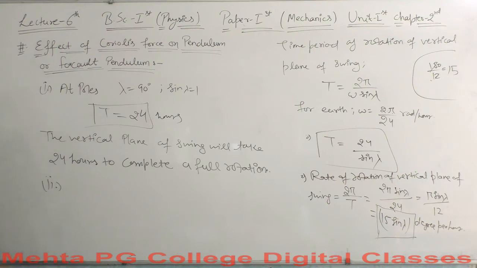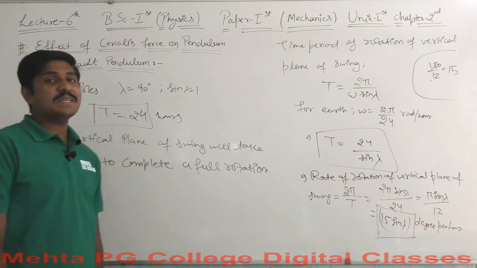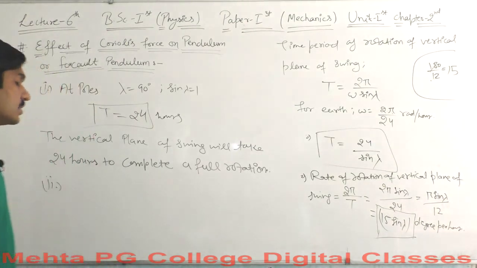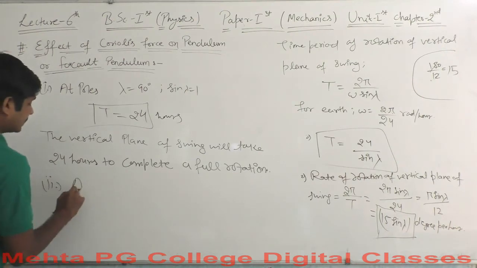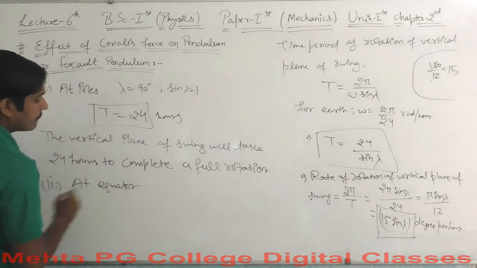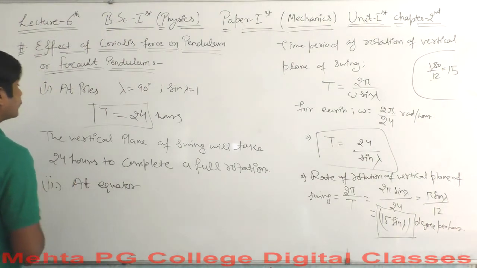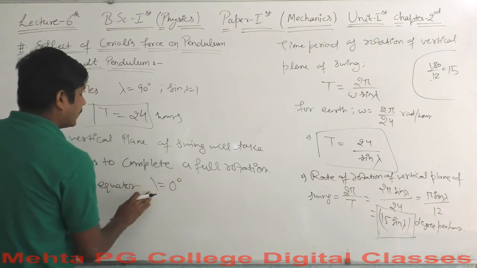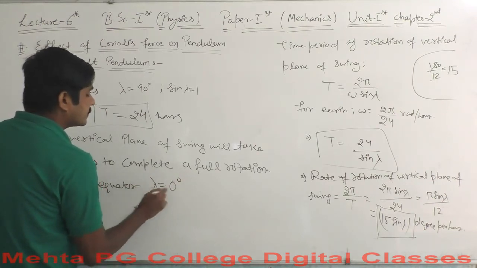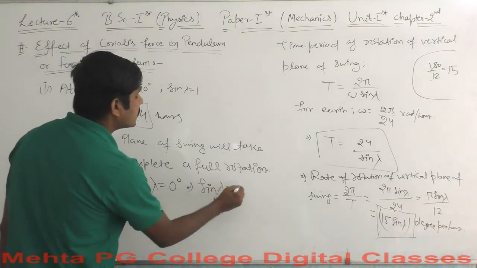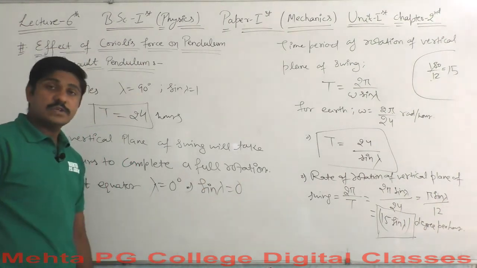Let's talk about the second case. First when the latitude is maximum, and then for the second case when the latitude will be minimum. So the latitude will be minimum when the position is at the equator, and at the equator the value of lambda will be equal to 0 degrees, and for lambda equal to 0, this implies that sine of lambda will be equal to 0 again.